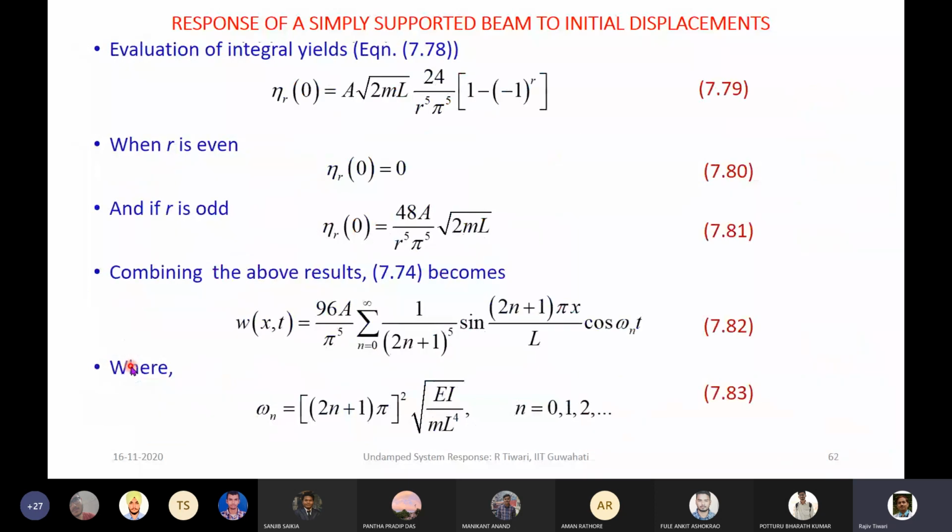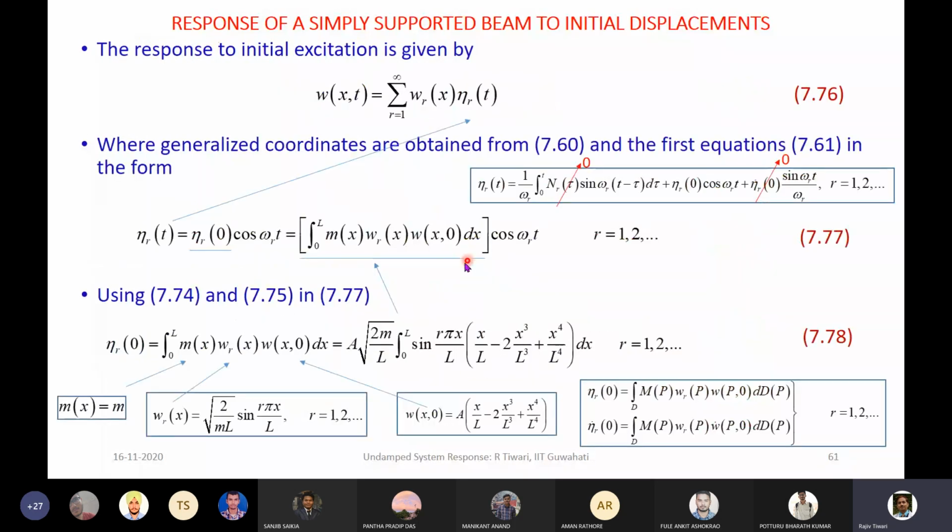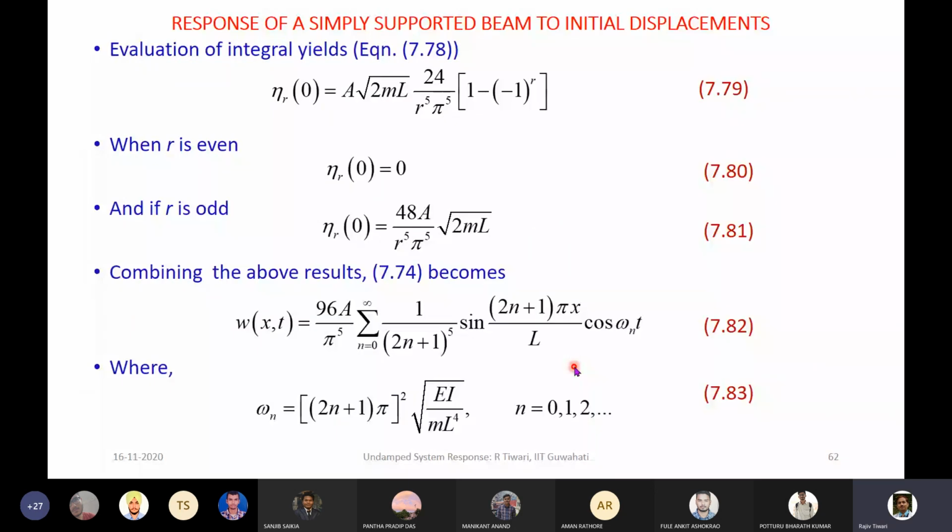So if we integrate that initial condition in the natural coordinates, we'll get like this, the previous one, this integration. So this we need to substitute in the generalized coordinate, and then generalized coordinate we need to substitute in the summation term. On the next slide, we have integrated this.